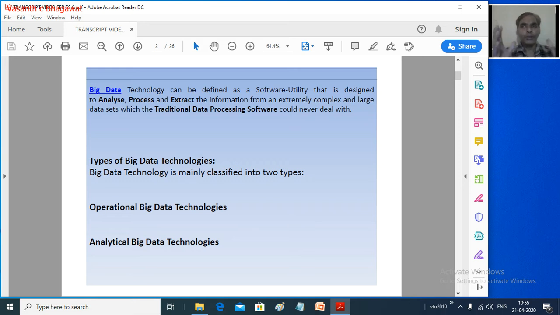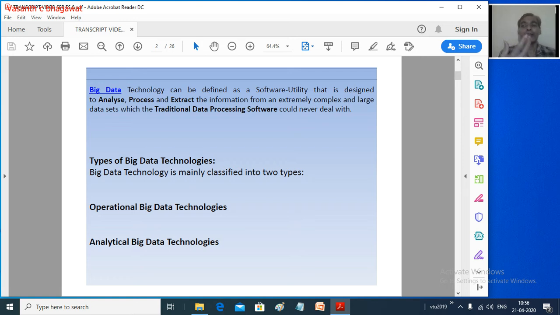Once you have the data in your data warehouse or data mart, the next task is to analyze it, process it, and extract information, that is, mine the data. For that we need some technologies, and that's what we call big data technologies.